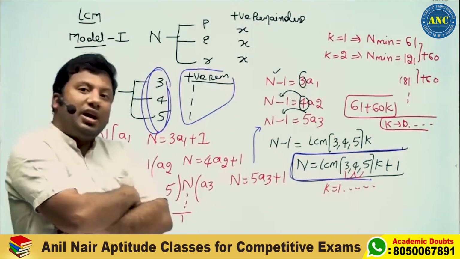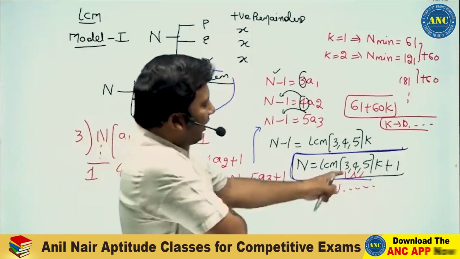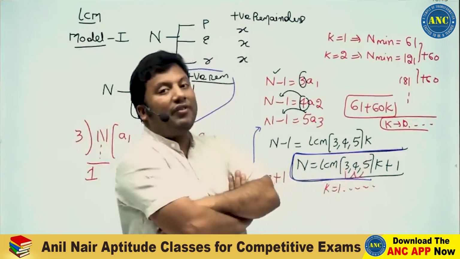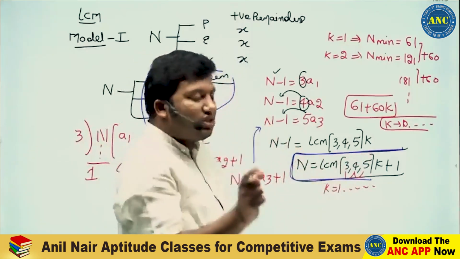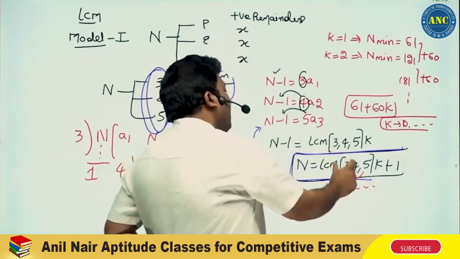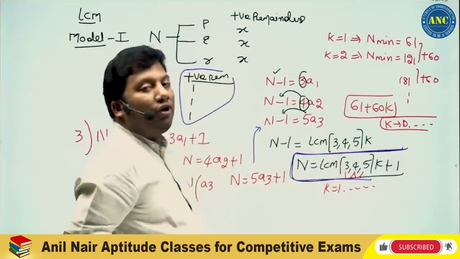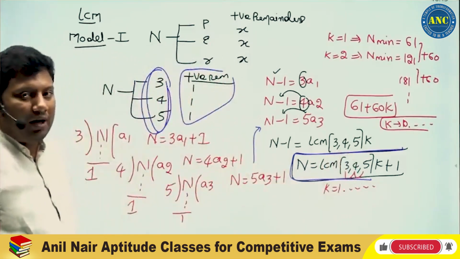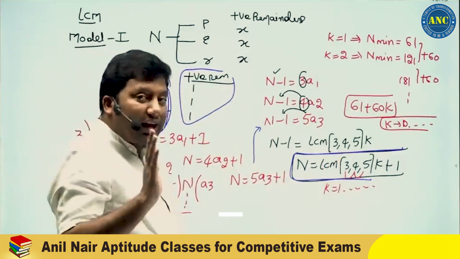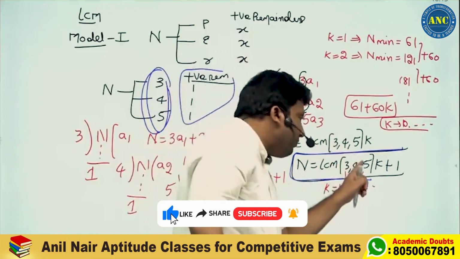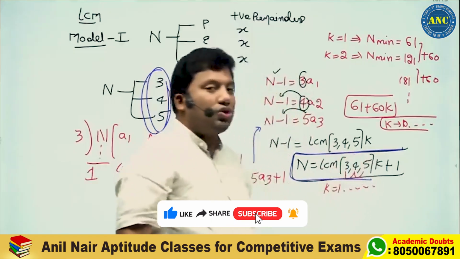Yesterday we discussed one interesting concept. Can k value be 0? If k value is 0, n will be 1. What is the smallest natural number which, when divided by 3, 4 and 5, gives a remainder 1? Can it be 1 or 61? It cannot be 1, because for it to be 1, k value should be 0.